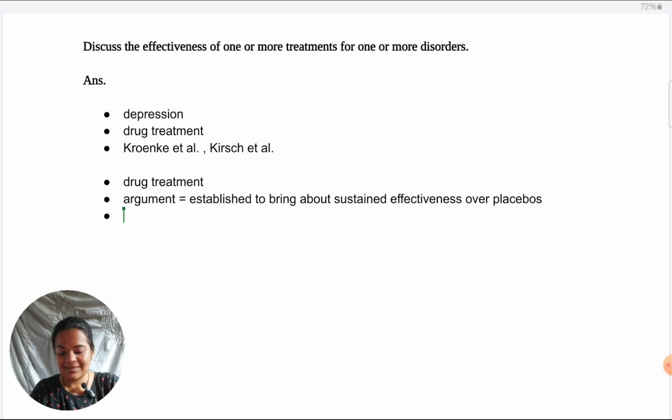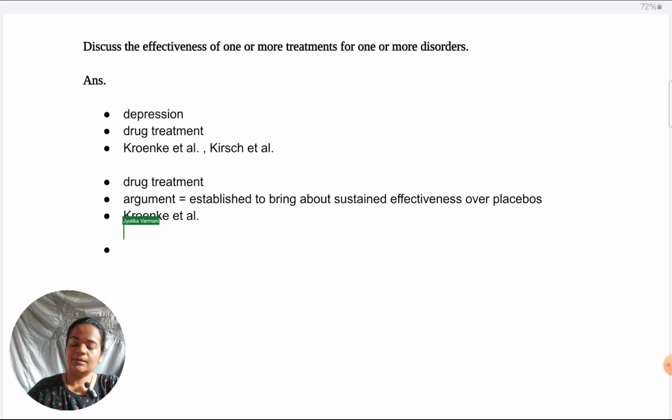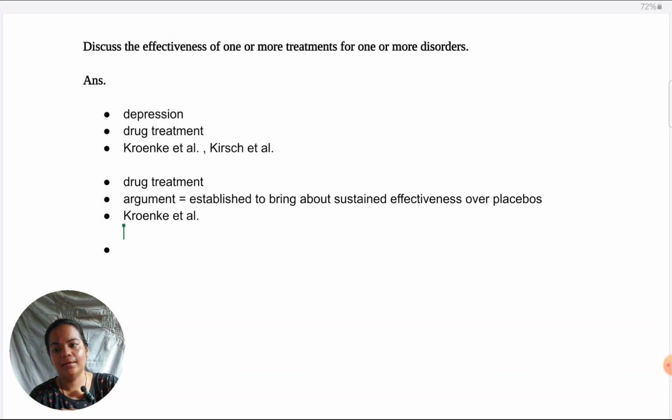And then I would say that this is demonstrated in the Kroenke et al. study. So here I would introduce the Kroenke et al. study and summarize it as I do in the previous answers.